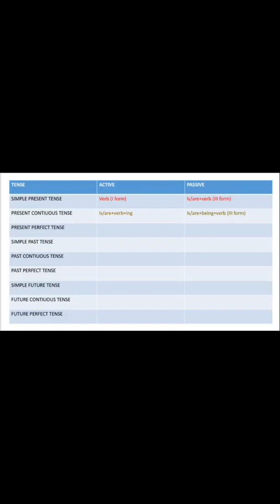Now the second case, when the sentence is in present continuous tense. We can identify it by looking at the sentence where is or are is present with the verb, and there would be ing at the end. This shows that the sentence is in present continuous tense. So when we convert the sentence into passive form, we have to write is or are as per the subject plus being, and the third form of the verb is to be written after that, just like in the previous case.